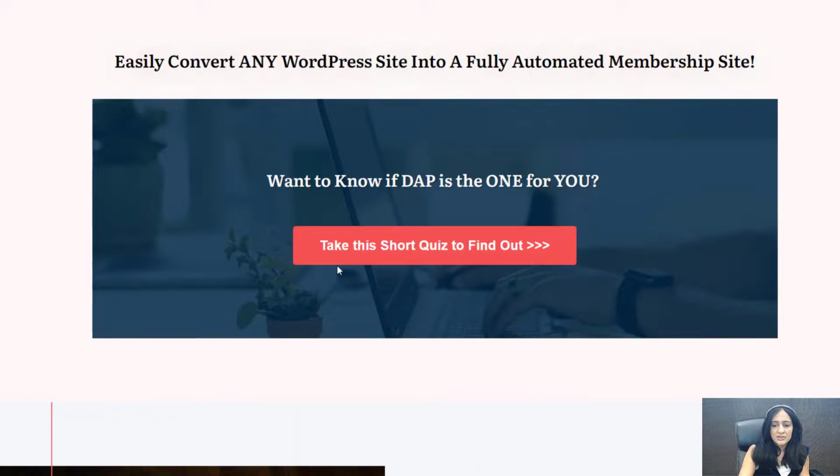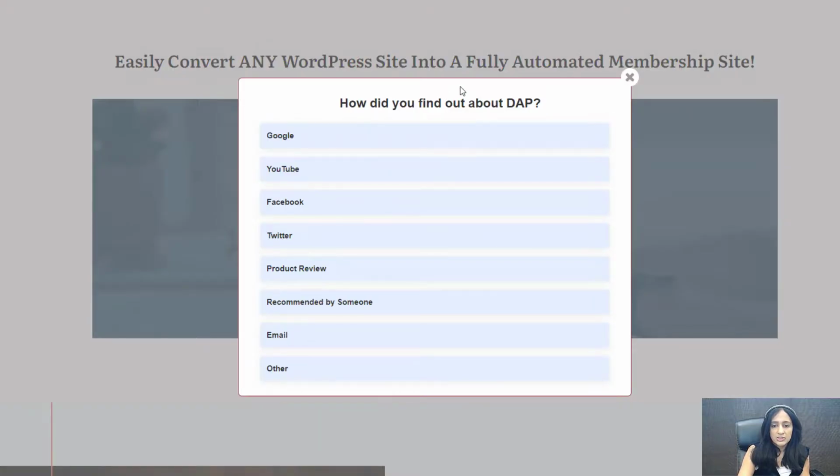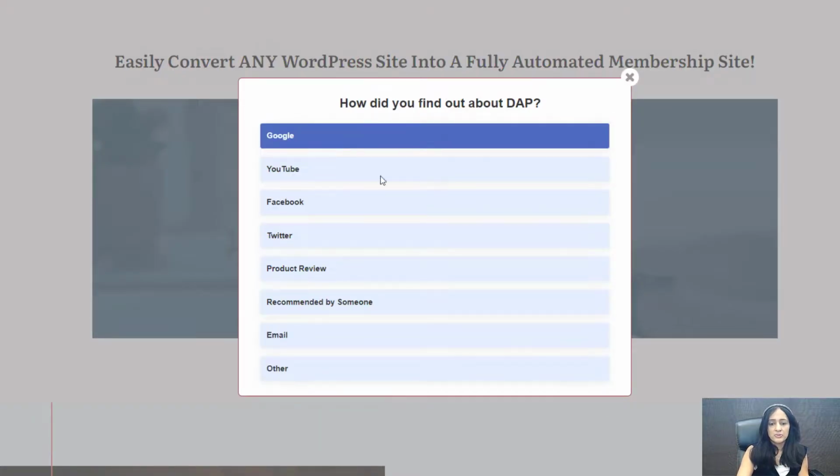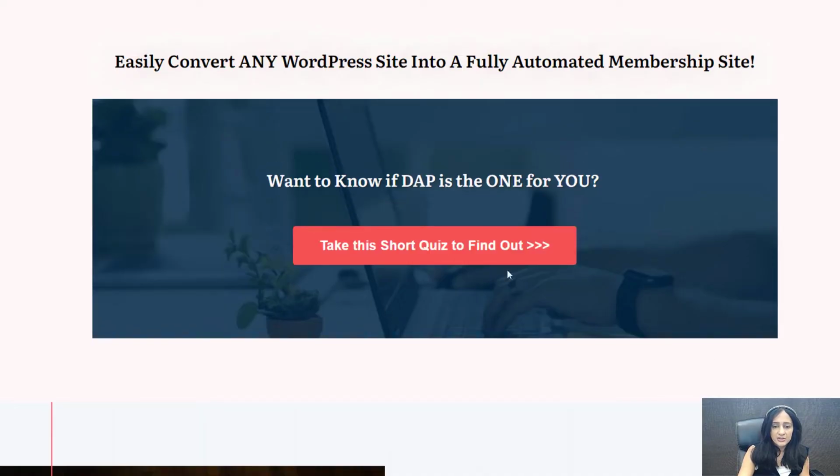This is all this is, a shortcode. All right. So we have just entered the shortcode here from SQB, and it becomes a button in the front end because I'm using button pop-up. So when users click on it, the quiz shows up in a pop-up, right? So you can do the same thing like we are doing, and you can just add this button anywhere on your site towards the top of your site.